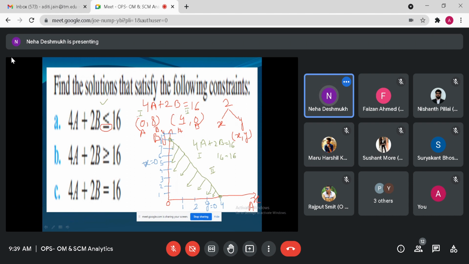Second coordinate, 4 comma 0: this term becomes 0 and 4 times 4 is 16. Again it will be 16, right? So this line is 4a plus 2b equal to 16. And since the feasible region, favorable area, is less than this 16, my favorable region will be this one.